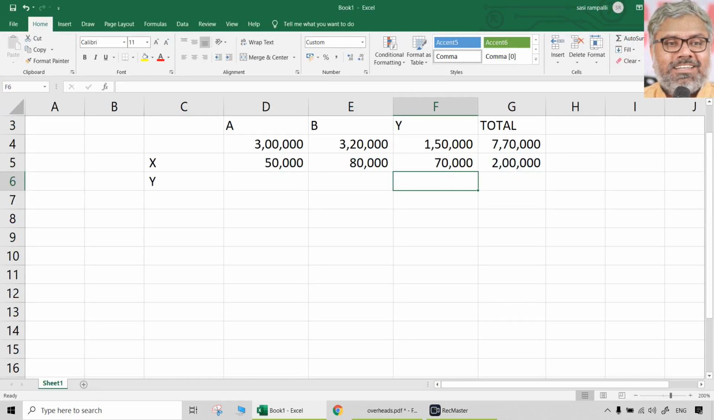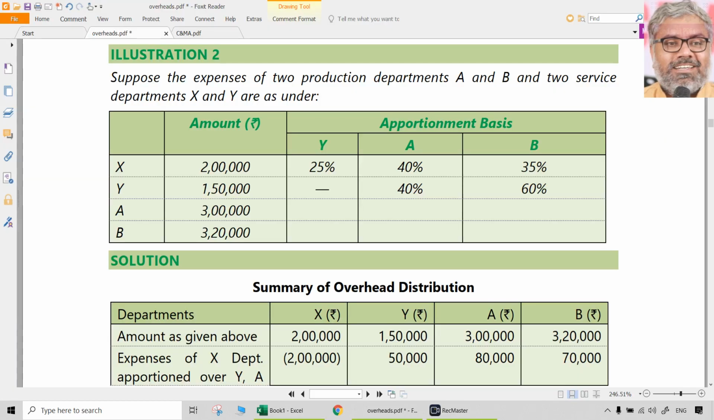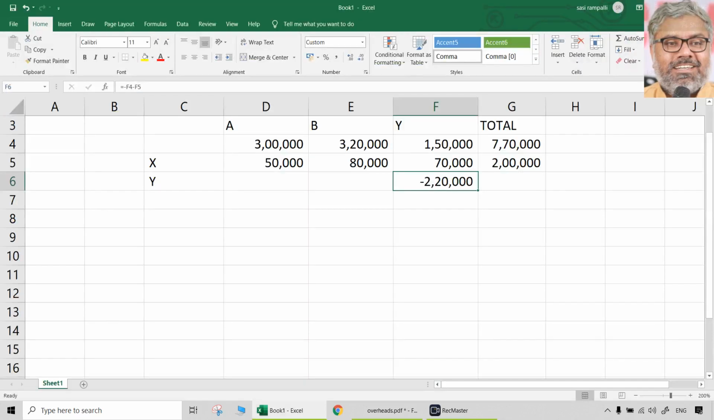Okay. Now, the total of 2 lakhs is apportioned like that: 50,000 to A, 80,000 to B, 70,000 to Y. Now, the main point is this: Y's total cost is now 2,20,000. Isn't it? This 2,20,000 should not stay. Why? Because it is also a service department. We need the costs of only production departments. That is where the redistribution is happening now in a non-reciprocal way.